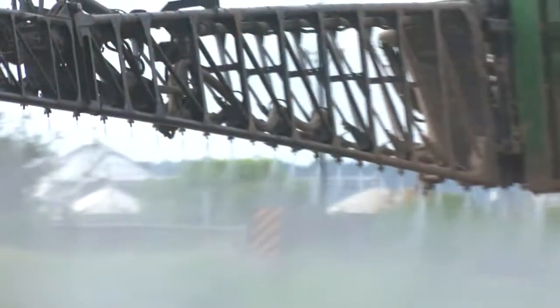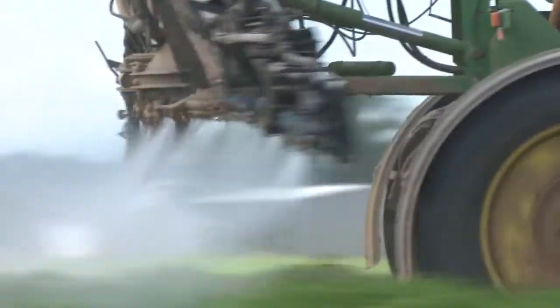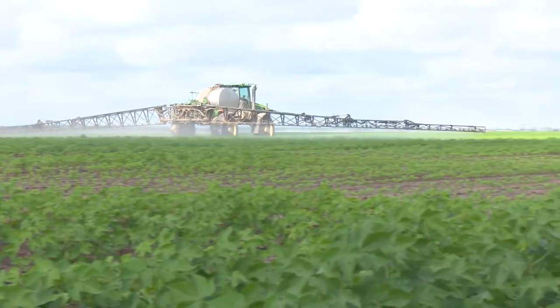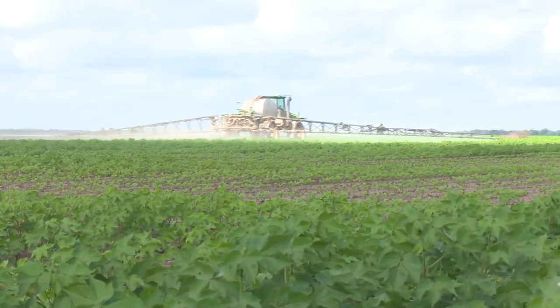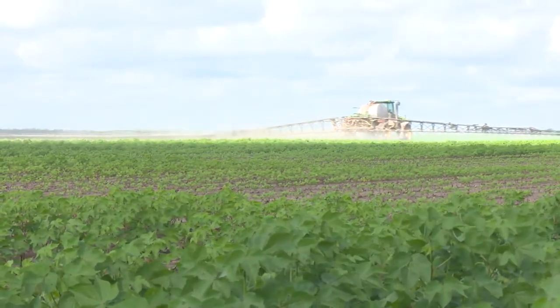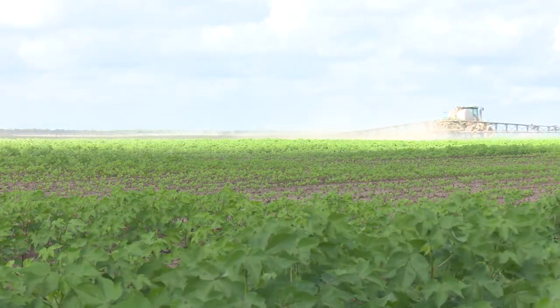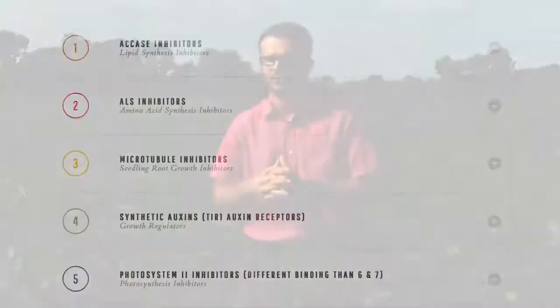We have 10 modes of action available. 8 of those are commonly used, but then we have 18 different sites of action. So for instance, some of the modes of action have multiple sites of action within them. So mode of action is a broader category, and the site of action is a more specific category within the different modes of action that are available.